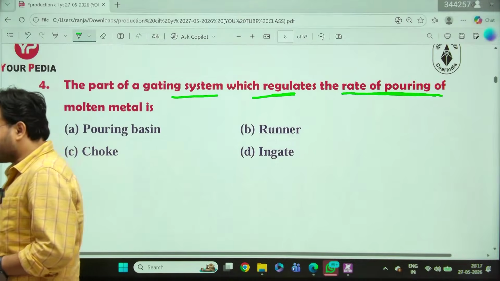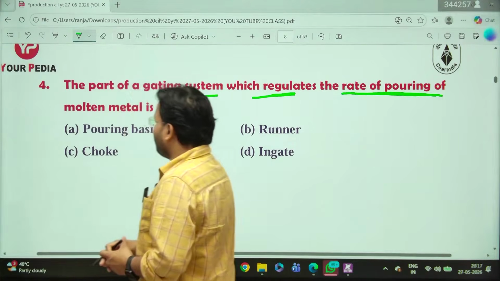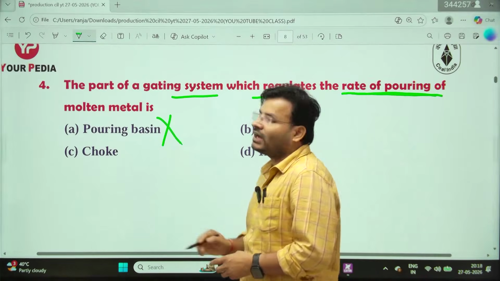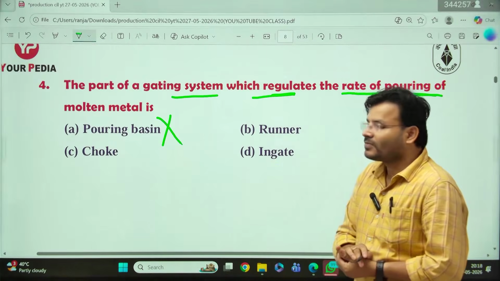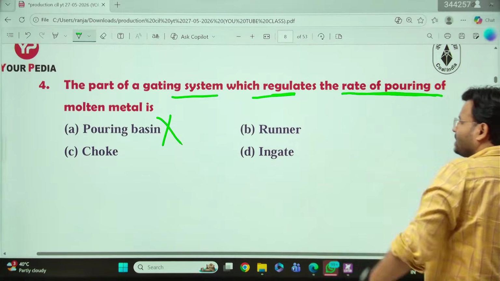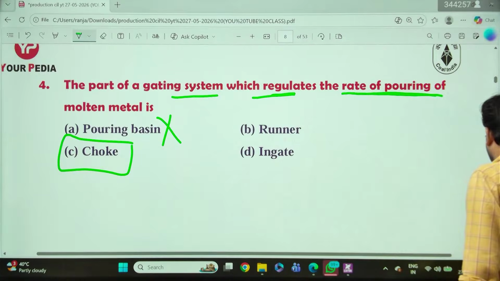What will be the answer? Question number three. Option A you are going to give. I am going to be C here, but option A is the wrong answer. What next? So my dear friends, see here. I have the correct answer, what is it? Choke. Choke is going to control the pouring of molten metal.